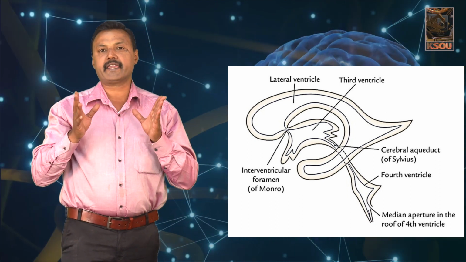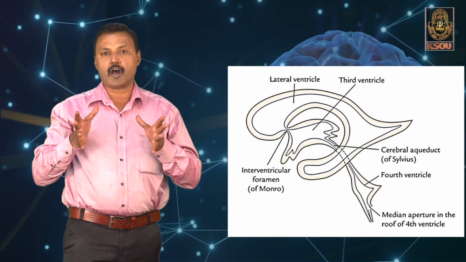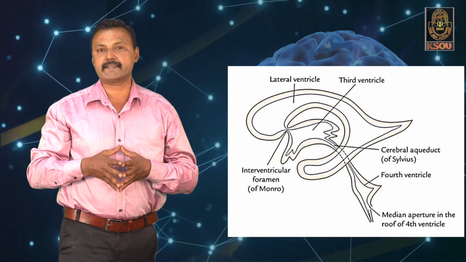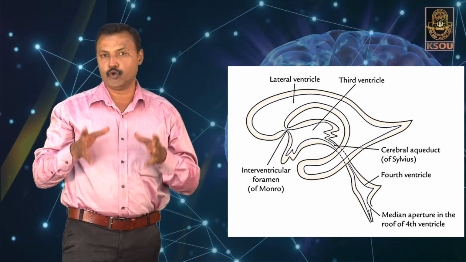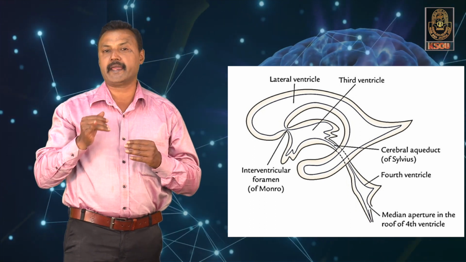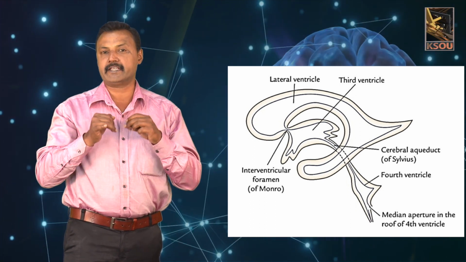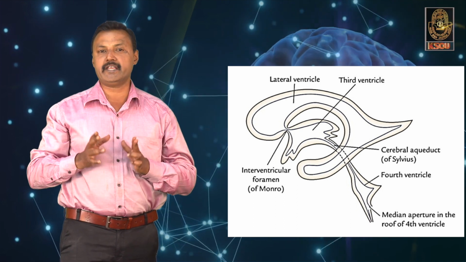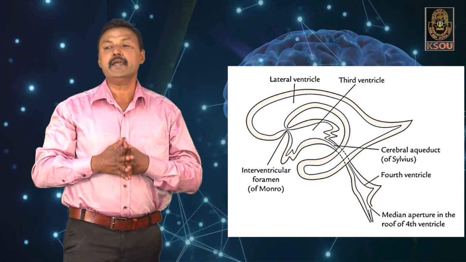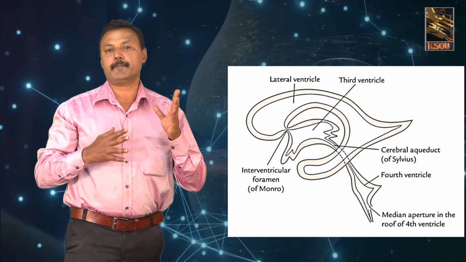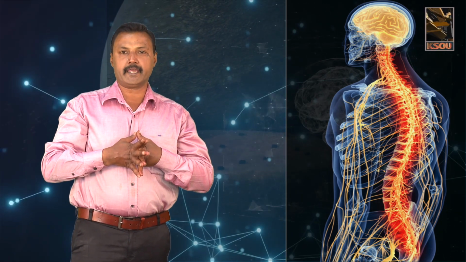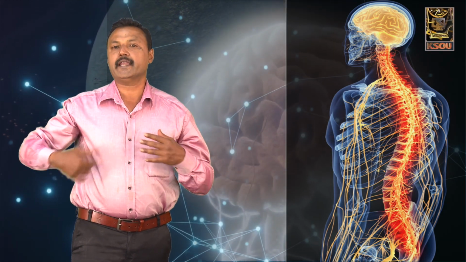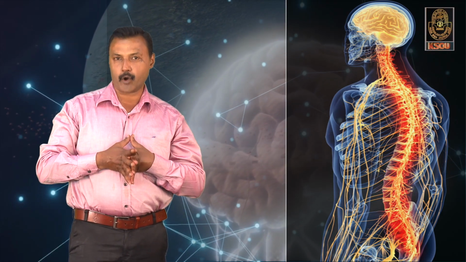The ventricles or the cavities found within the brain are filled with a fluid called the cerebrospinal fluid. So, this cerebrospinal fluid communicates with the spinal cord as well as the central canal. So, these cavities of the brain are a very important communicating system from the brain to the spinal cord. The spinal cord extends from the base of the brain to the lumbar vertebrae of our body.